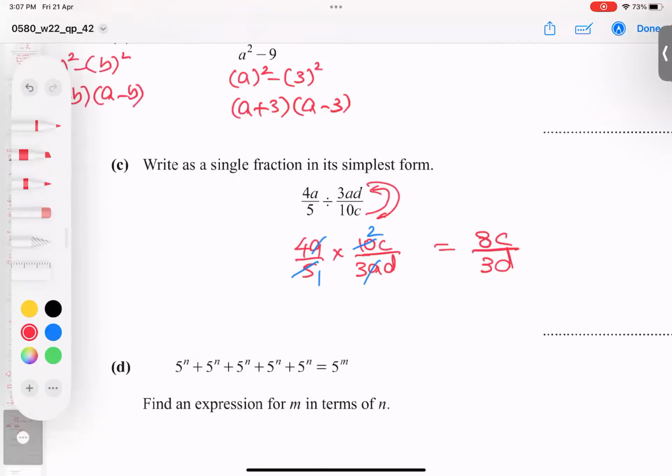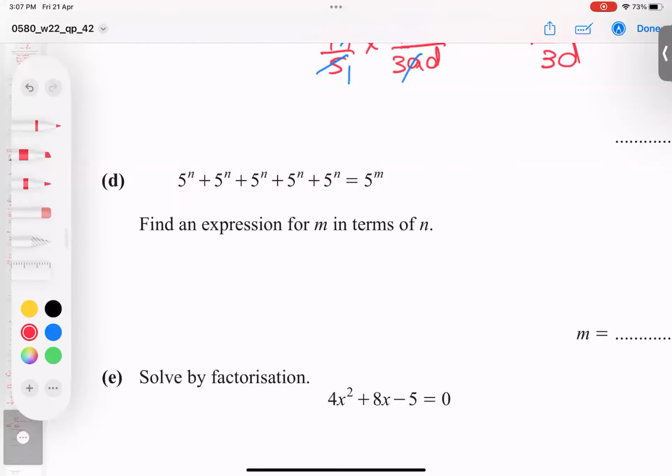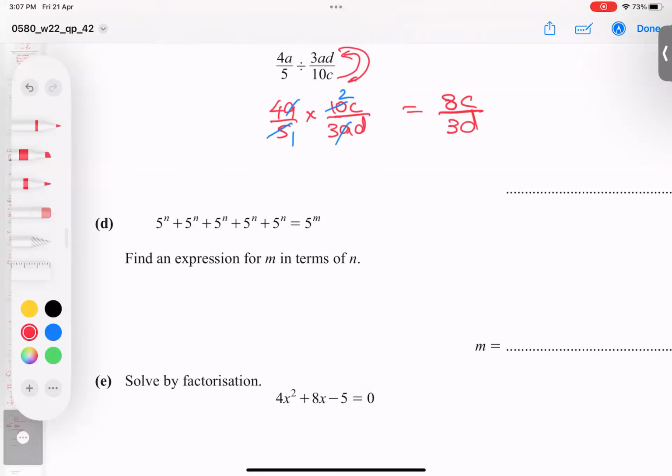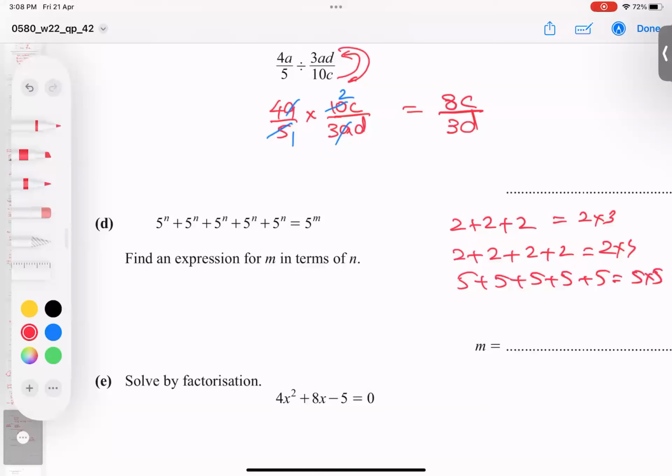Alhamdulillah Rabbil Alameen. This is an interesting question. Some students don't understand it, okay? But before I start, I want to give a basic example: 2 plus 2 plus 2. I can say it becomes 6. Or can I say 2 into 3? Yes, it is possible. Same answer. Can I say 2 plus 2 plus 2 plus 2? Yes, 8. Or can I say 2 into 4? Yes, exactly. Same approach. Can I say 5 plus 5 plus 5 plus 5 plus 5? Or I can say 5 into 5, because 5 is repeating 5 times. So what about this? Can I say 5 to the power n into 5? Why? Because it's repeating 5 times.